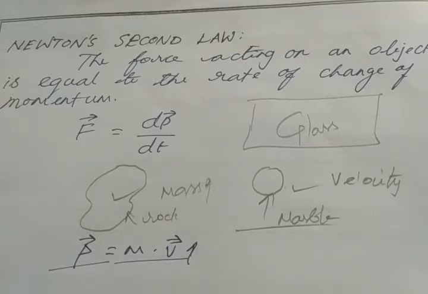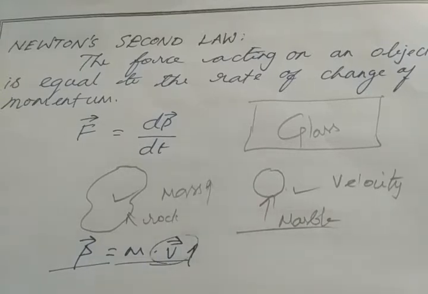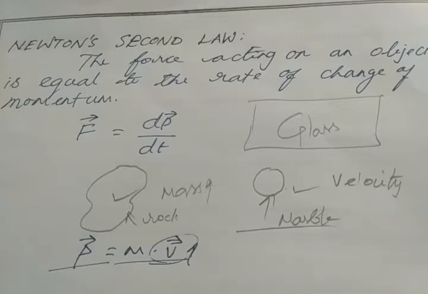Similarly, if you take any sports like long jump, high jump, or bowling in cricket, the bowler runs from a long distance. Why? When he runs from a long distance, he gains more velocity. He uses this velocity to convert it into momentum. So he has more momentum and he can bowl the ball very fast.